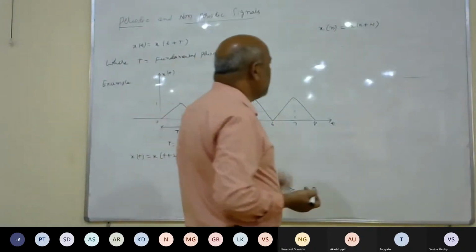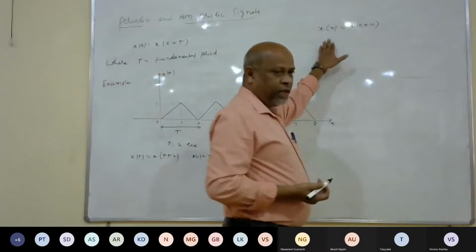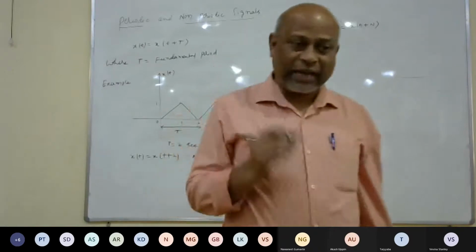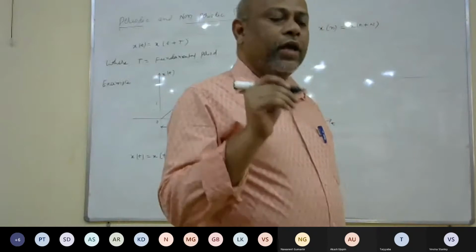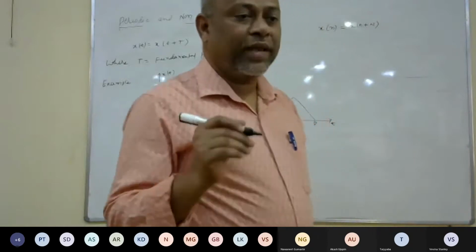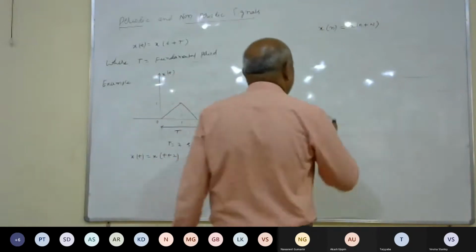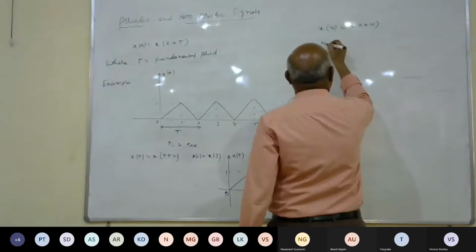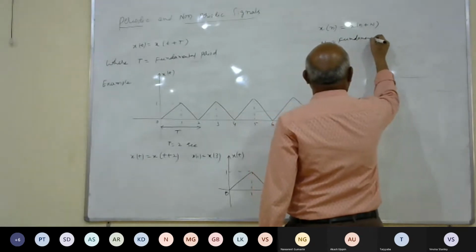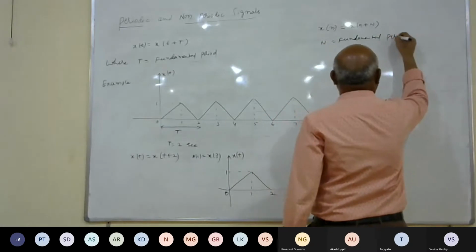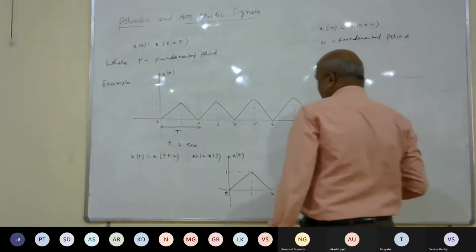Next, similarly, in the case of discrete time, any discrete time signal is said to be periodic if it satisfies the condition x of n is equal to x of n plus capital N, where capital N is the fundamental period.